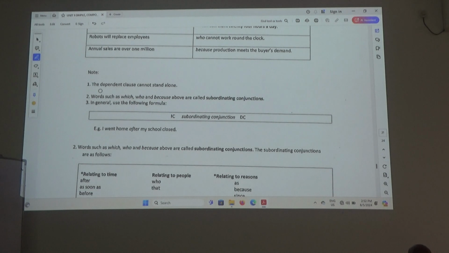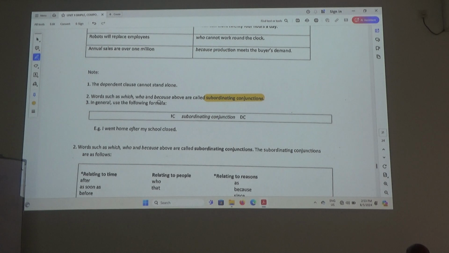Alright, the dependent clause cannot stand alone. That's what I'm trying to tell you. Is that okay? So words such as which, who, and because above are called subordinating conjunctions. They are subordinating conjunctions. So we must know subordinating conjunctions also.